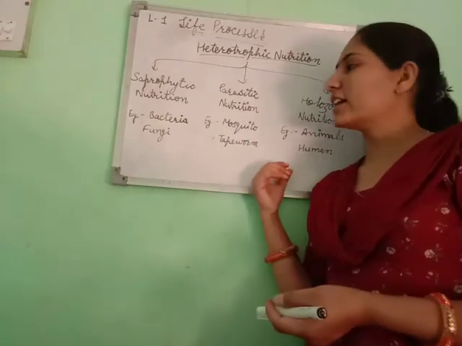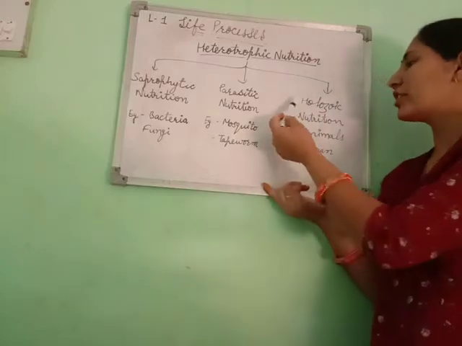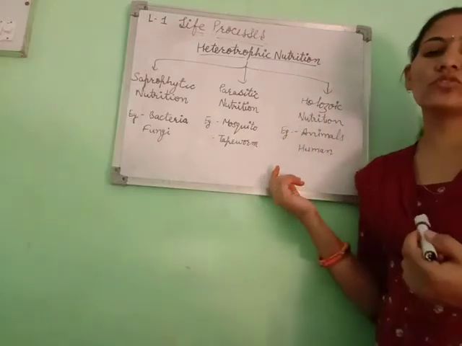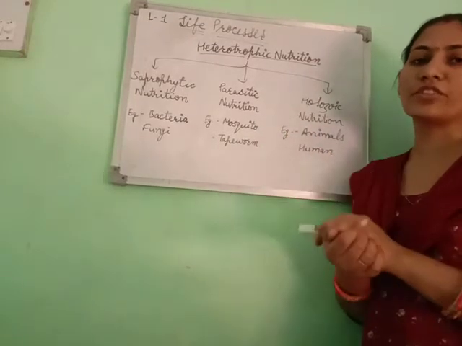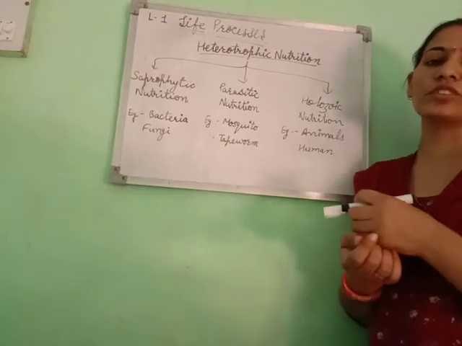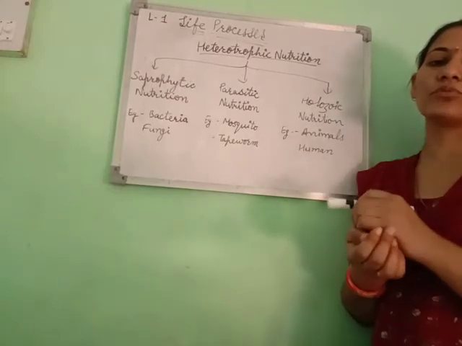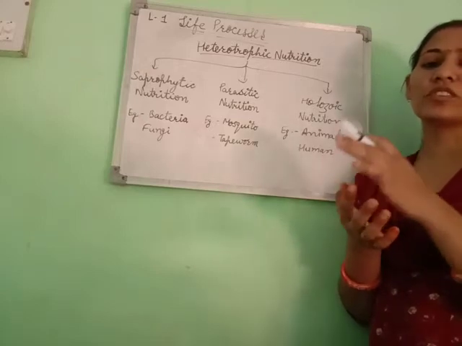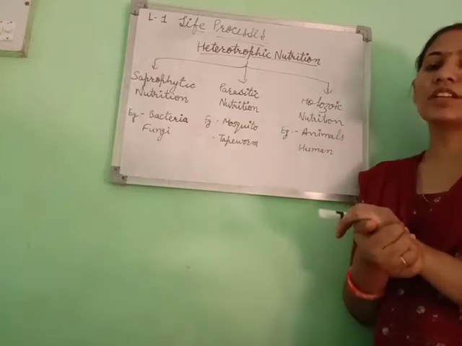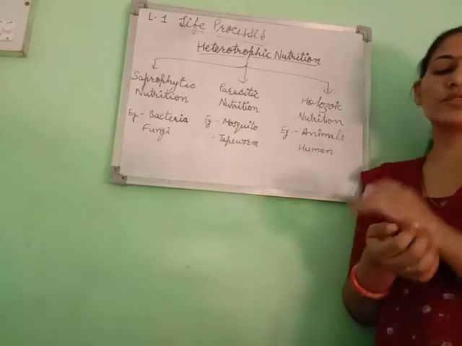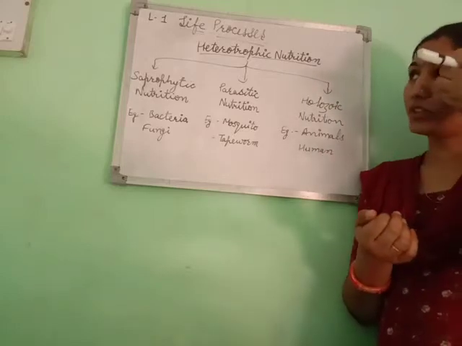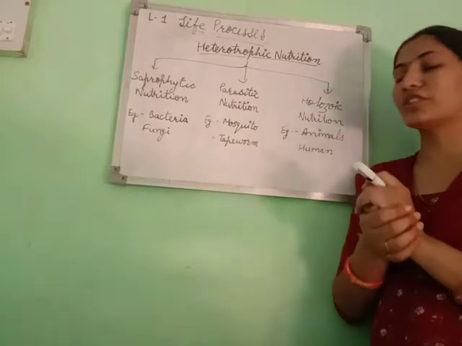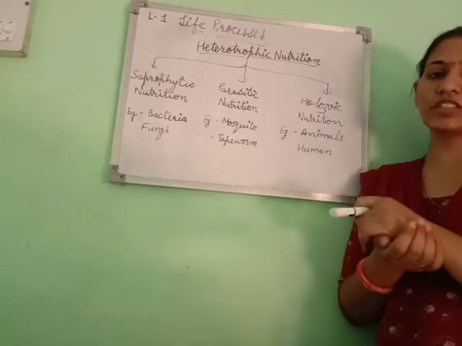After that, the third one is holozoic nutrition. In this type of nutrition, the organism takes food, and digestion, absorption and assimilation are included in the process. Firstly, the organism intakes the food, that is ingestion.